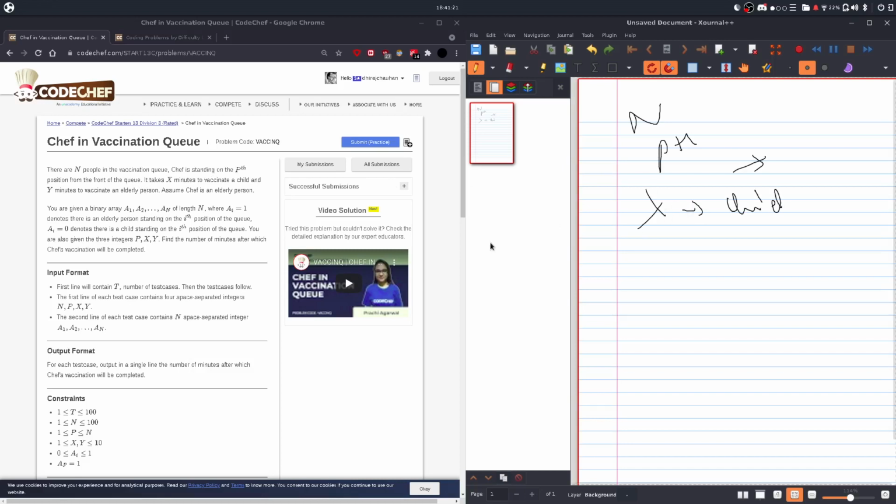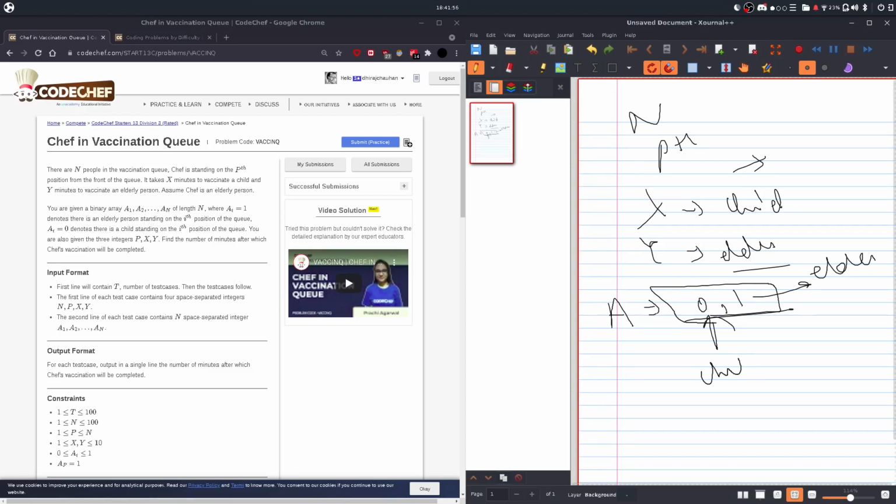Ignore the writing. I know it's pretty cool, but yeah. Y minutes to vaccinate an elderly person. So it's for the elder. You're given a binary array. So binary array means, let's say, an array A, where all the elements are either 0 or 1. So if the values are nothing but 0 and 1, then it's called a binary array. It's of length N, where A_i equal to 1 denotes an elderly person. So if the element A_i is 1, then we know it's an elder person, and if it's 0, then it's a child. PS: drop kick the child.